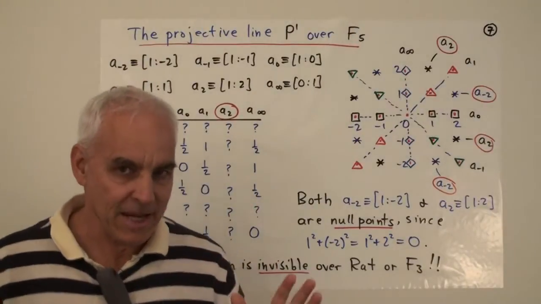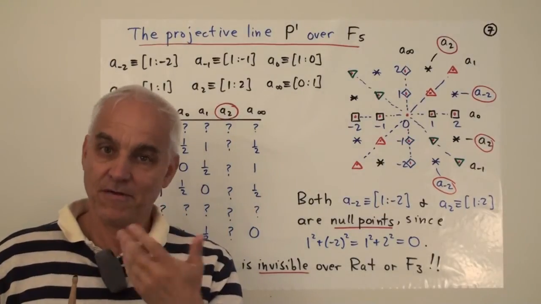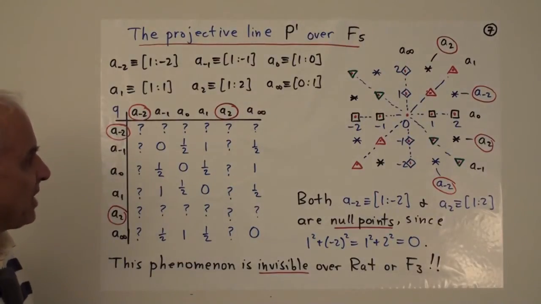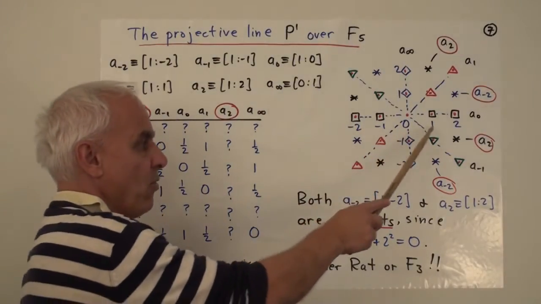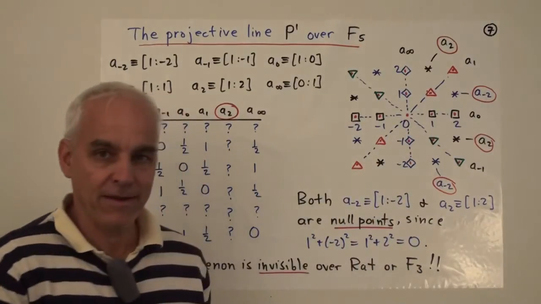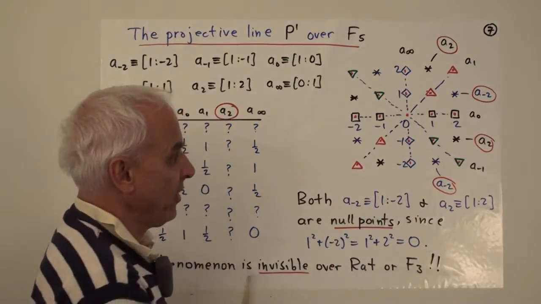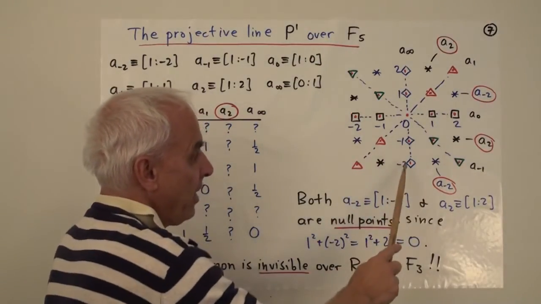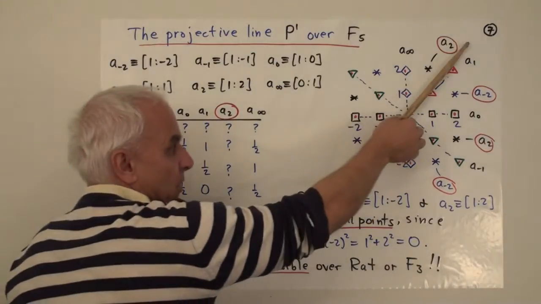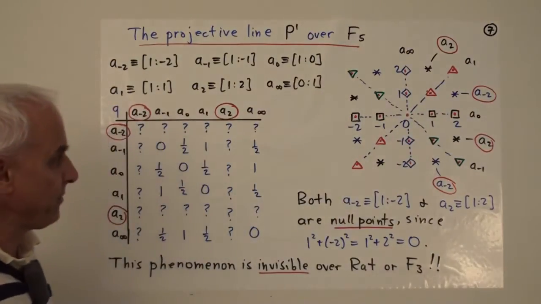Now we're going to look at the same situation, but over F5, the finite field with 5 elements. We can think of those 5 elements as being minus 2, minus 1, 0, 1, and 2. And so here is the affine 2 plane formed from the field with 5 elements, with 5 times 5 elements, x going from minus 2 to 2, and y going from minus 2 to 2. Projectively, we're still thinking about lines through the origin in this situation.